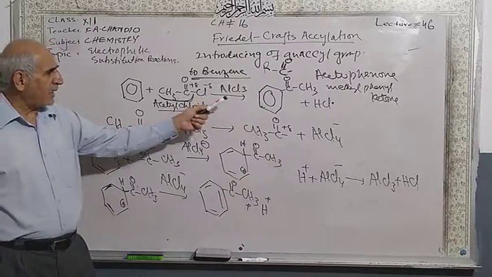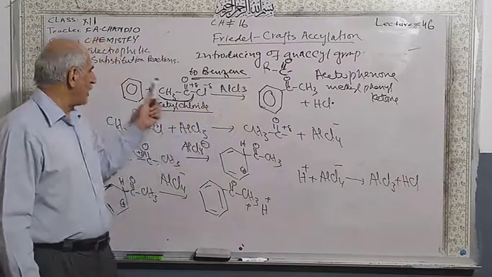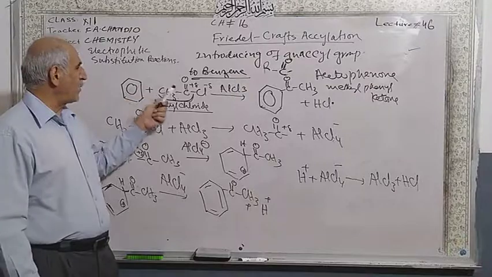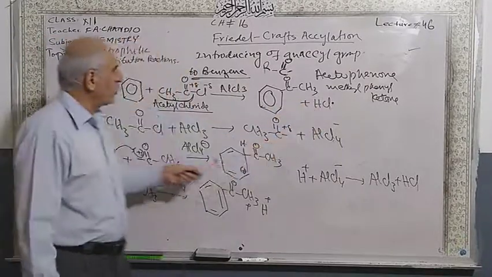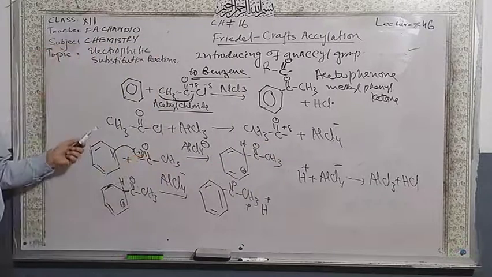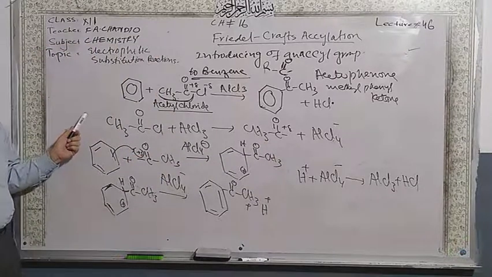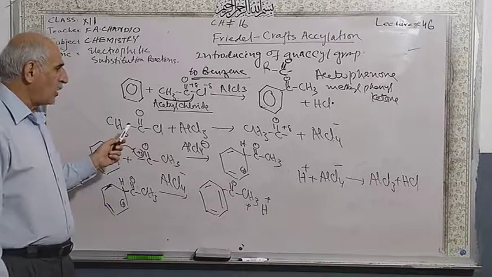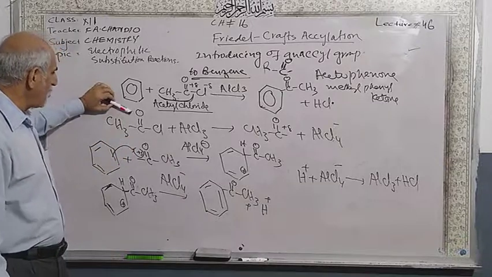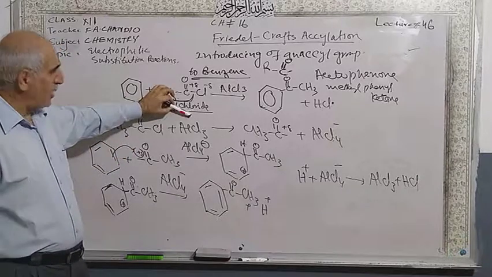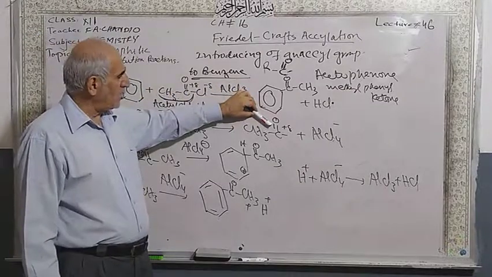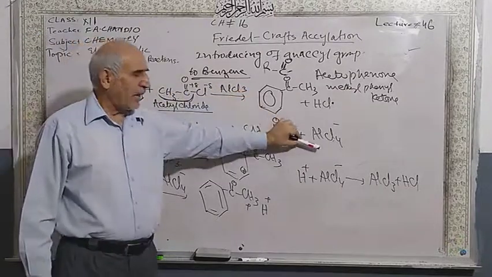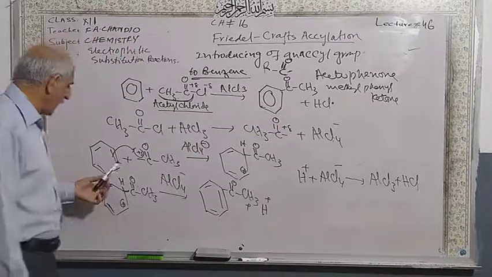So you will get acetophenone when the hydrogen is substituted by the acyl group, and hydrogen chloride is removed. According to that step, we have to prepare the very powerful electrophile. So this is the acid chloride, and this one is aluminum chloride, the catalyst. You will get the powerful electrophile, the acyl group, and the complex is aluminum tetrachloride.